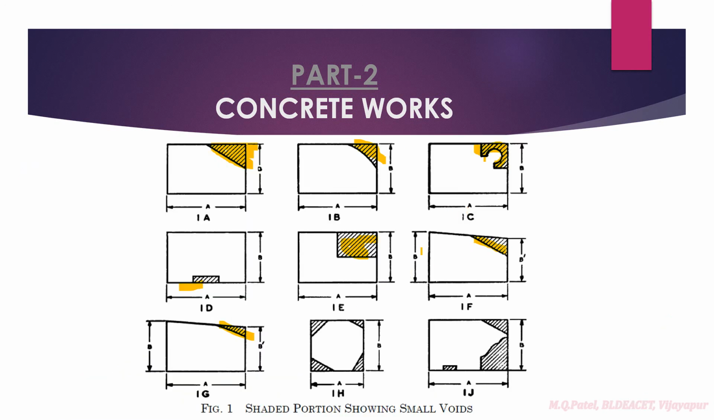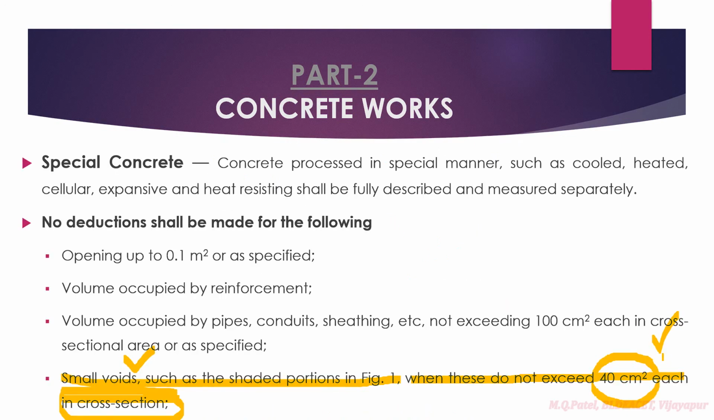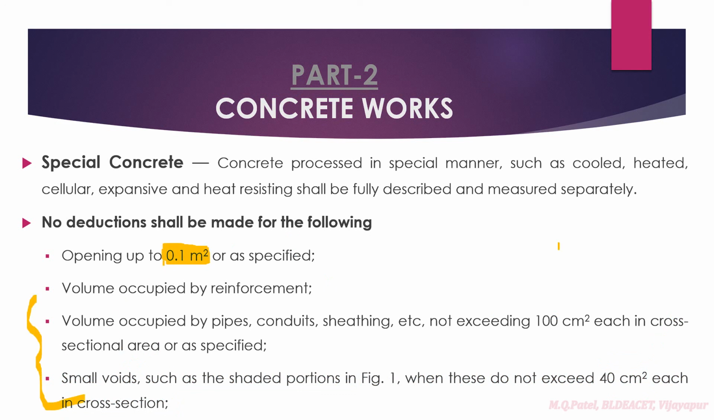If the area, for example, is larger than this, then definitely we have to do the deduction. If it is less than this, no deduction. Greater than this, you have to do the deduction. So this much you can remember, right? Basically we will come across this. When you go for critical works, then you can take all these things into account, right?